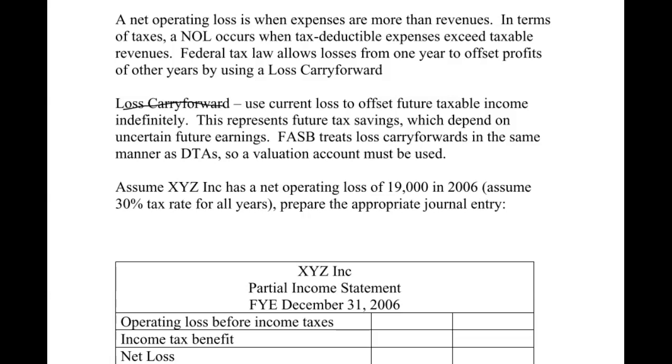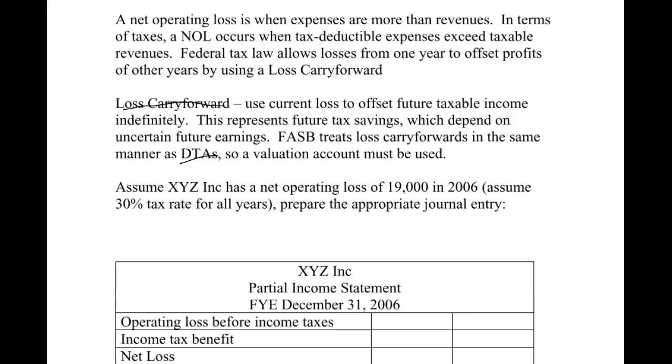FASB considers this future tax savings, so we're going to treat it as a deferred tax asset. As with the deferred tax assets we saw earlier in this chapter, we might have to use a valuation account if we expect not to benefit from it, but we'll get to that in a second. Let's look at a quick example.